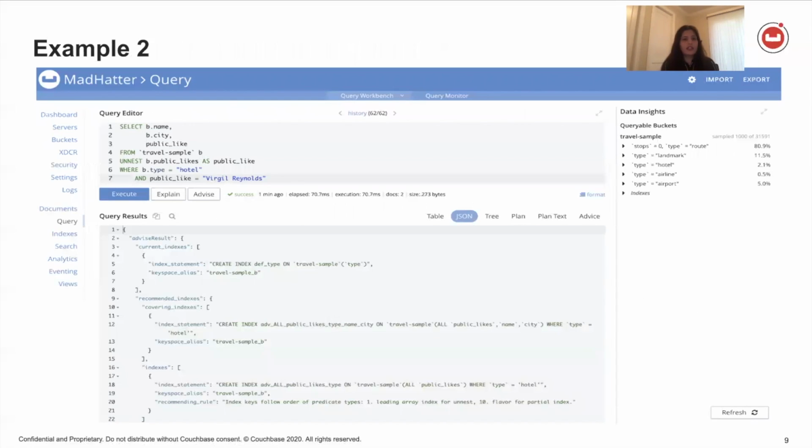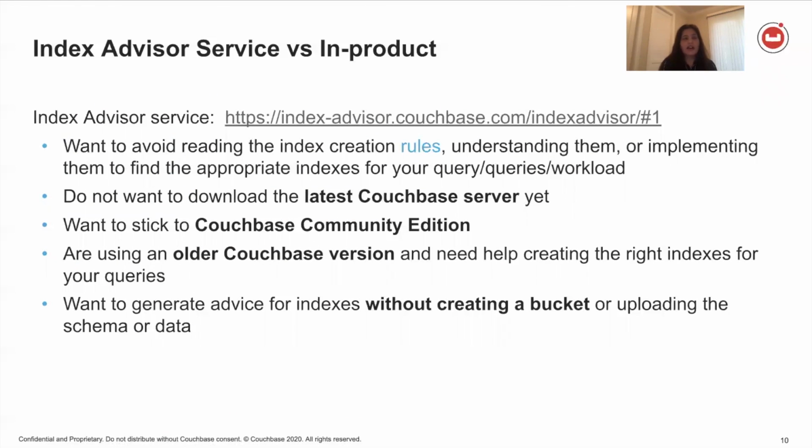So this screen that you're seeing is from 6.6, and it's available again only for the enterprise users. Now, we love our community users, and we are not going to force you to move to enterprise just for Index Advisor, right? So we have another service which is available on the web. It's the Index Advisor service. And what this does is you just supply a query to it. It doesn't need your bucket. It doesn't need your data. It takes a look at your query and generates the index recommendations.